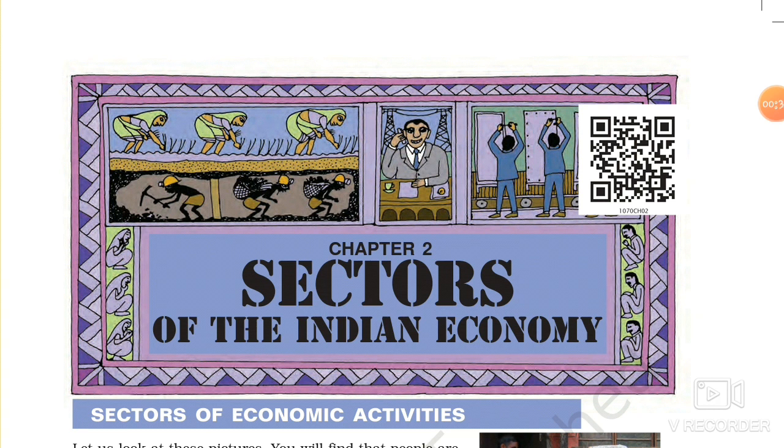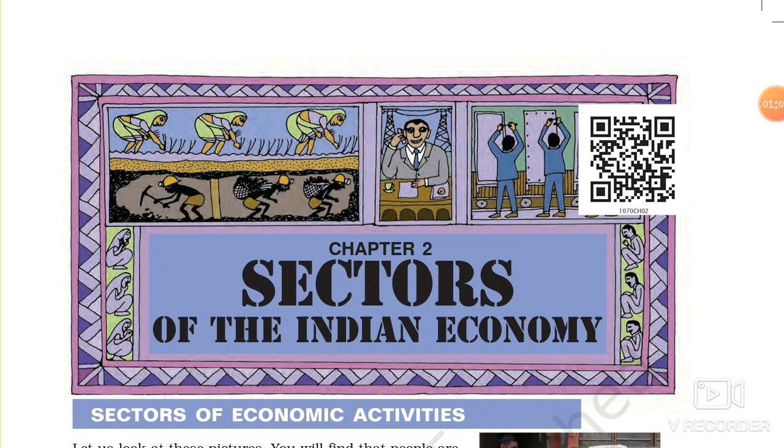You will learn 3 types of classification of economy. This classification is done on the basis of nature of activity. When we see sectors on the basis of nature of activity, then we will get 3 types of sectors. First, primary sector, second, secondary sector, and third, tertiary sector or service sector.